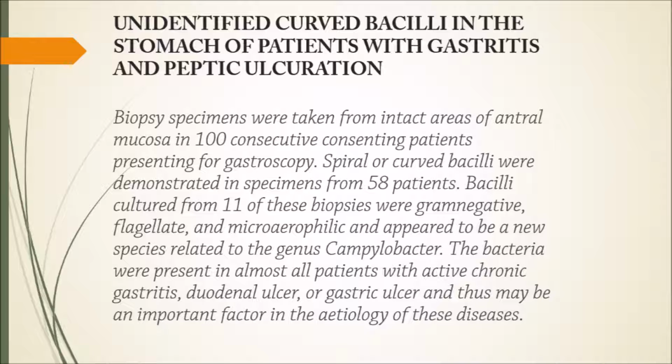Okay, I will explain case 2 about gastritis. In this paper, gastritis is caused by bacteria. Someone did a study of 100 patients, performing gastroscopy on the 100 patients mentioned. From the research on 100 patients about gastritis, it was obtained that the cause of gastritis is gram-negative bacteria. From this case, it is proven that gram-negative bacteria can be said to be the main cause of gastritis, duodenal ulcer, or gastric ulcer.